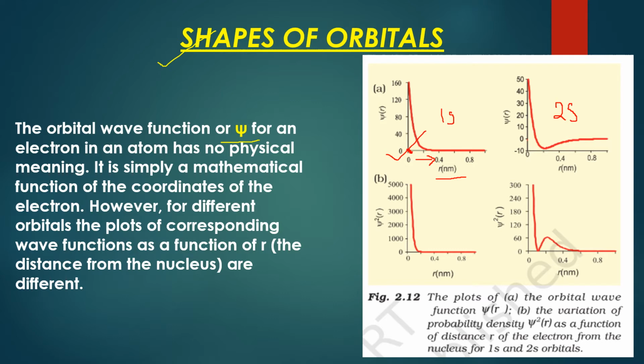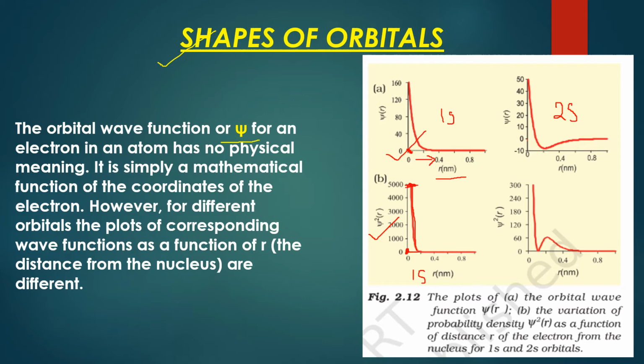What is more important for us is psi square, because it is directly telling us about the electron density, the probability of finding an electron. So if I read this for 1s, I am here near 0. This is the nucleus of the atom. Here you will see the graph is not touching the y-axis. That means there is zero probability of finding the electron. Obviously there cannot be any electron in the nucleus or very near the nucleus. If I move slightly away from it, the probability of finding the electron increases. So this is the maximum probability.